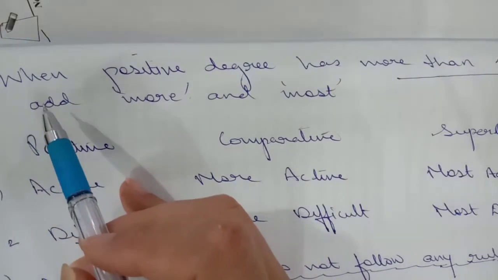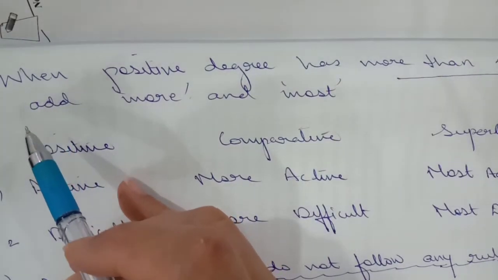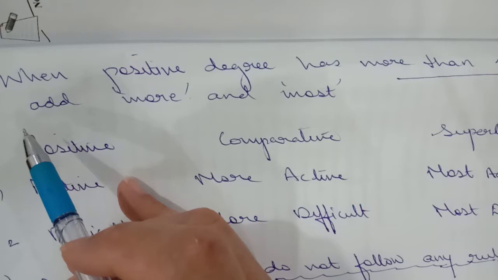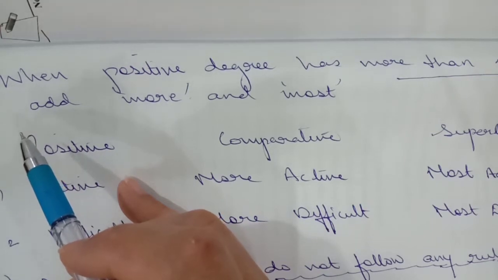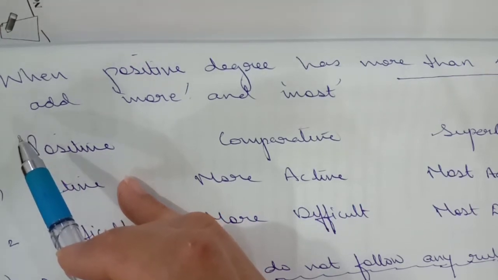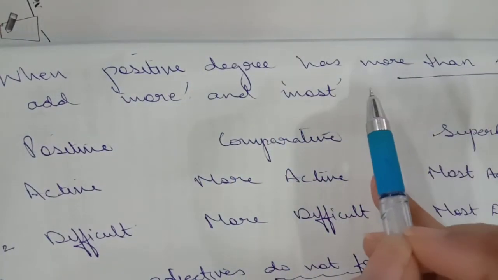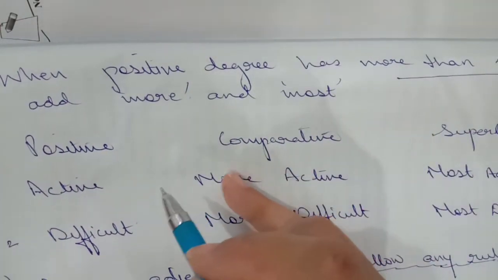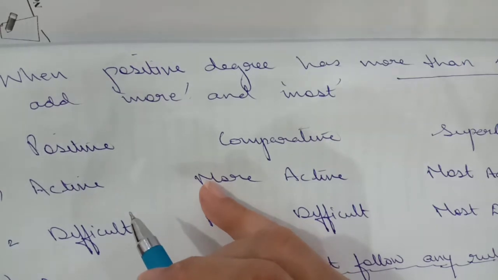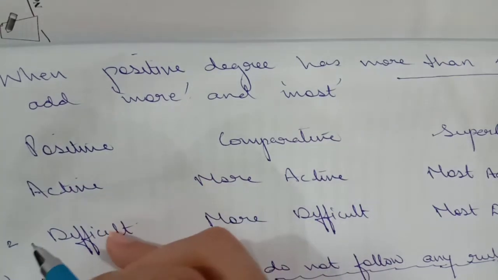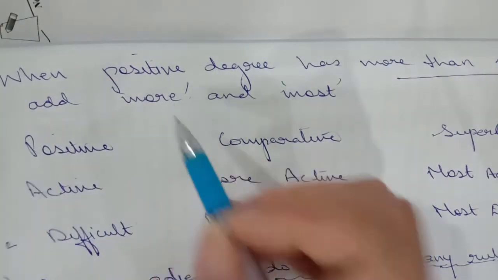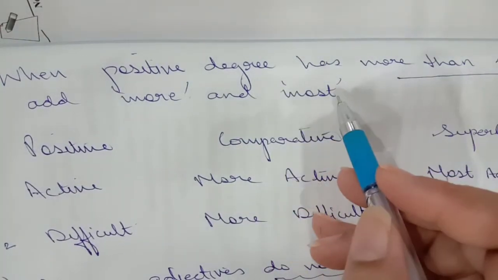Right now I just spoke about one-syllable words. What you have to do is simply double the last letter, and in that way you can get the positive, comparative and the superlative. But when the positive degree has more than one syllable, meaning when you stress the word more than once, it can be twice, it can be thrice, right? So there you will add more to the comparative and most to the superlative.